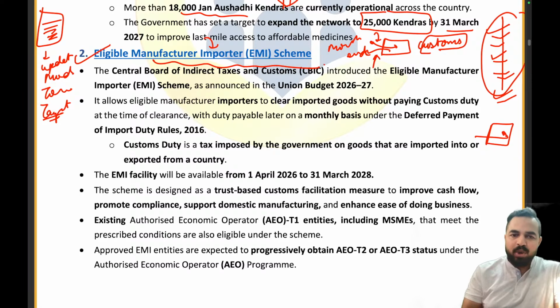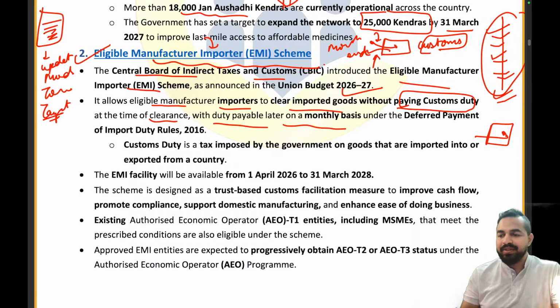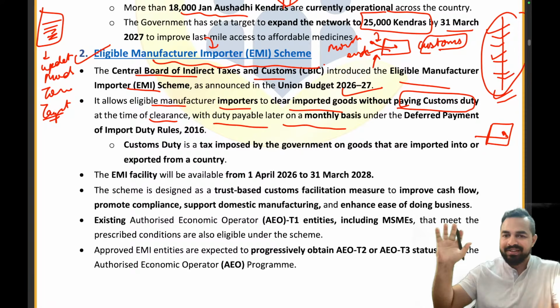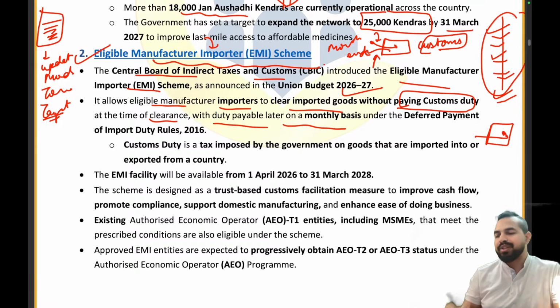So the Central Board of Indirect Taxes and Customs introduced the eligible manufacturer importer scheme, and as it was announced in the budget of 26-27, it allows eligible manufacturer importers to clear imported goods without paying custom duty. See guys, without paying custom duty at the time of clearance, with the duty payable later on a monthly basis. You can pay it on a monthly basis under the Deferred Payment of Import Duty Rules 2016.